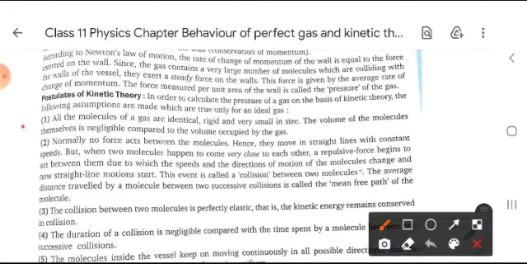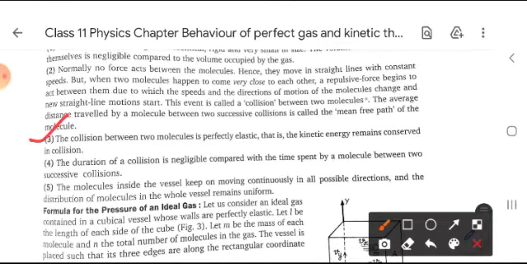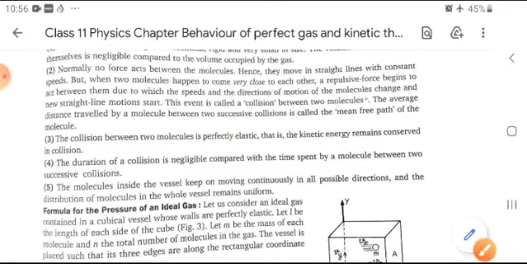Some points which are given here. All the molecules of a gas are identical, rigid, and very small in size. Second point, under normal conditions, no force acts between the molecules, hence they move in straight lines. Third, the collision between two molecules is perfectly elastic, that is, the kinetic energy remains conserved in collision. This is important for you.